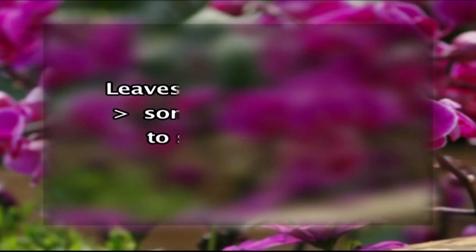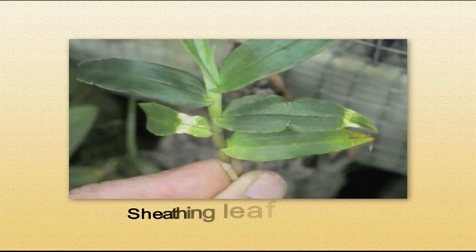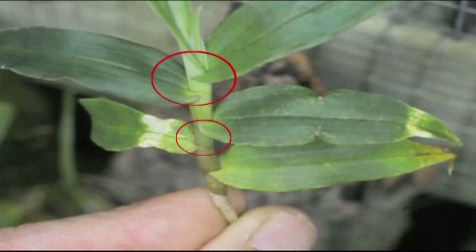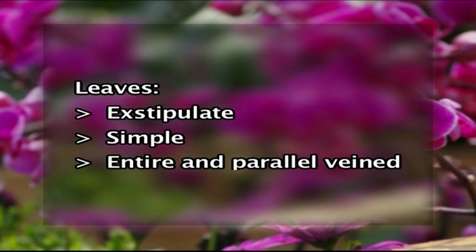These can sometimes be reduced to fine scales. The leaves are usually sheathing at the base, with the sheath completely encircling the stem. The leaves are exstipulate and simple. The leaf margins are entire, and the venation pattern here is parallel.